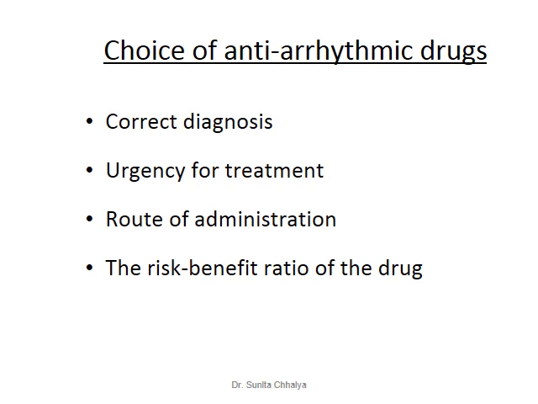The main selection is also based on the risk benefit ratio of those drugs. Most antiarrhythmic drugs have pro-arrhythmic potential, so they are likely to produce different types of arrhythmia. So for long-term maintenance, you have to select a drug which has more beneficial effect and less pro-arrhythmic potential.